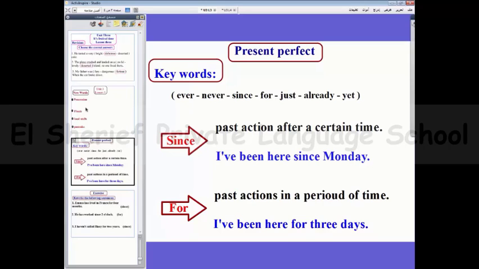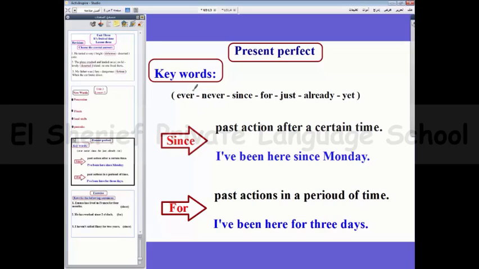What about never? Here we can use never in the negative sentence. Like what? I have never seen the pyramids. Okay, what about ever? We use ever in the questions. Have you ever seen the pyramids?